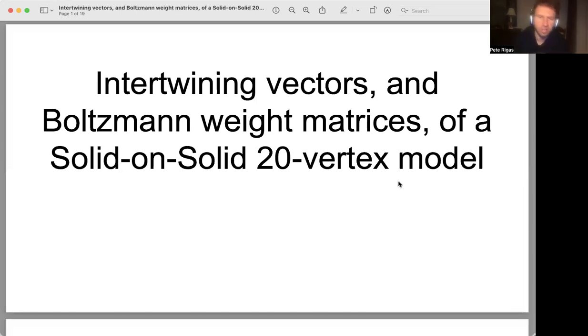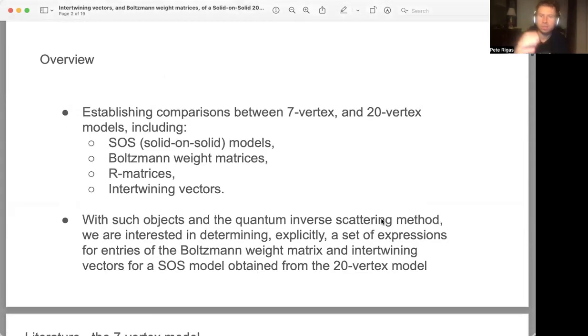The title of this presentation is Intertwining Vectors and Boltzmann Weight Matrices of a Solid-on-Solid 20-Vertex Model. To begin with a presentation overview, I'll be establishing some comparisons between the 7-vertex model and the 20-vertex models from the perspective of, and including, solid-on-solid or SOS models, Boltzmann weight matrices, R matrices, and intertwining vectors.